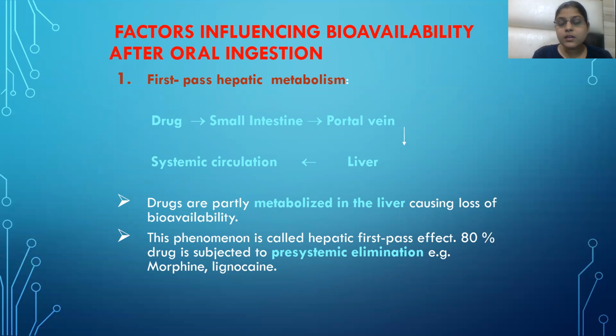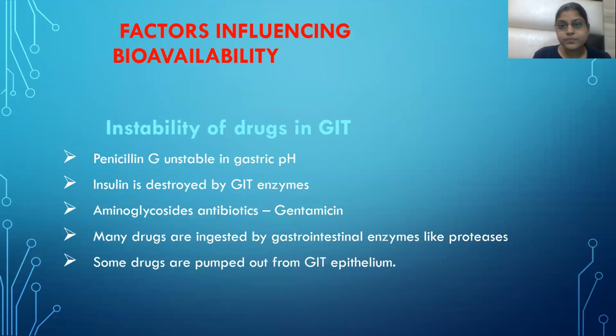So the drug reaches the small intestine, the portal vein, then the liver, then the systemic circulation. Drugs are partly metabolized in the liver, causing loss of bioavailability. This phenomenon is called hepatic first pass. In the case of basic drugs like morphine and lignocaine, 80% of them are metabolized in the liver. The first pass metabolism is 80%, so the bioavailability of these drugs like morphine and lignocaine is very low.